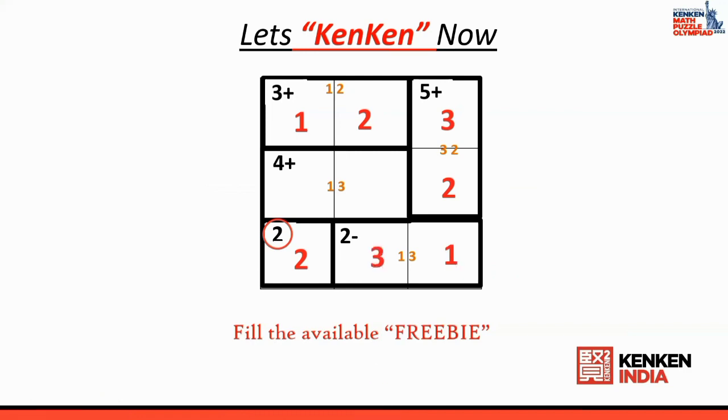Now you're going to look at the next one. This particular column, 2 and 3 is there. Now what can be the missing number? Only 1 is missing. So I have put 1. Now the last one is this 4 plus cage. What is left out? 2 is here, 1 is here. What is missing out? 3 is here. Okay. So now the Kenken puzzle I have solved.